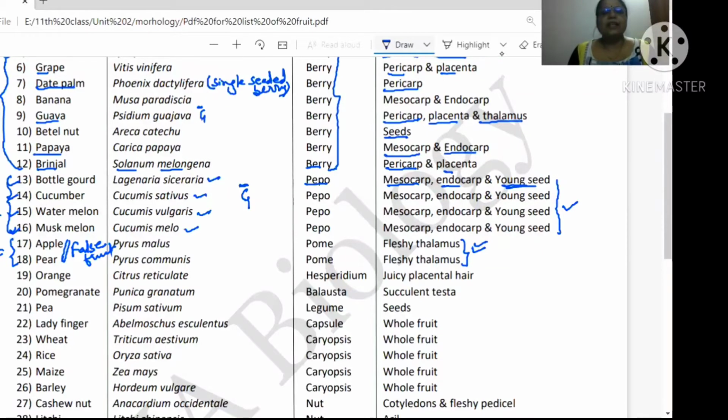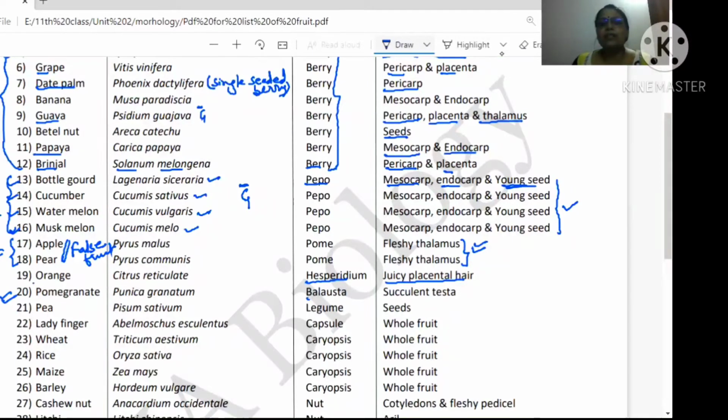Is it clear? Next is orange, which comes in the hesperidium, in which juicy placental hair is edible. Outer epicarp, you peel it out. Mesocarp is sticking to the epicarp, and the only edible part is your juicy placental hair, because endocarp makes the partition inside it. Then next is your pomegranate.